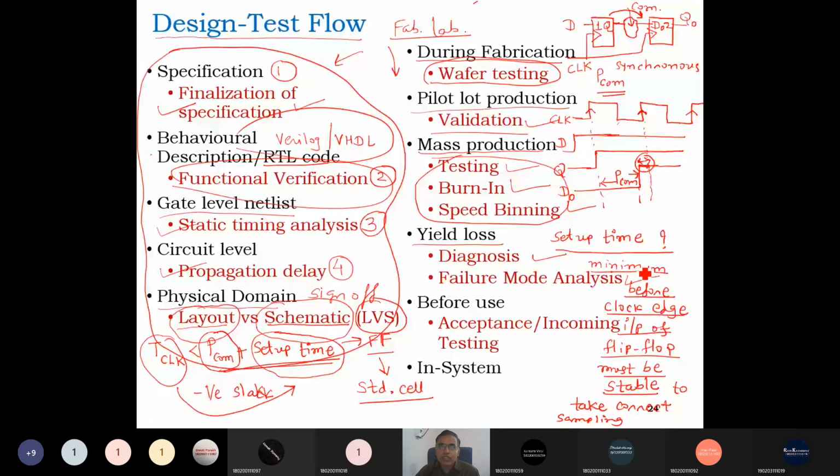If the yield loss is higher, then definitely we need to do some diagnosis of where the fault is occurring, right? To increase the yield of the design, and for the failure mode analysis.